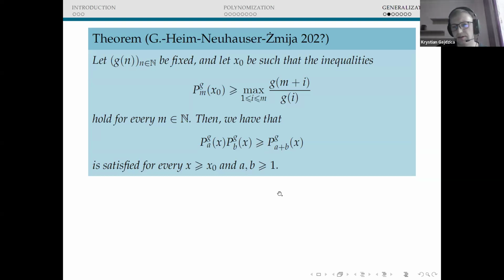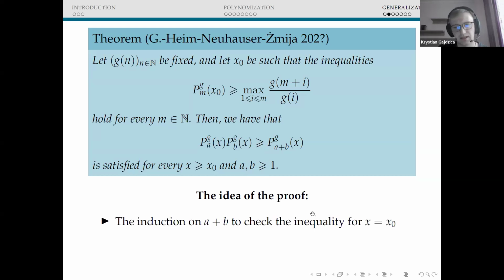The proof is actually very elementary. It takes a few pages, but the idea is very elementary. So the first thing is to deal with the point x0. We want to just check the weak version of the Bessenrodt-Ono inequality for the x0.